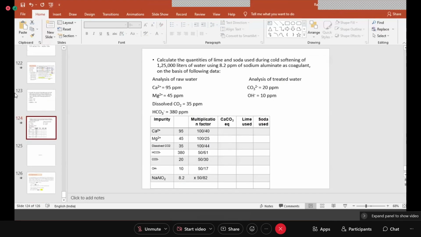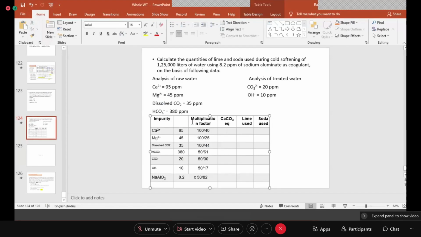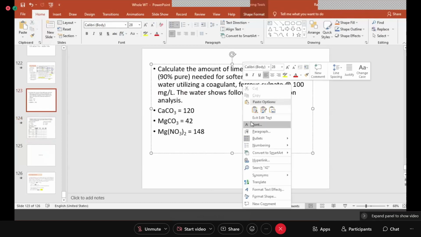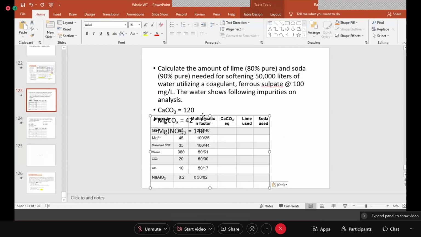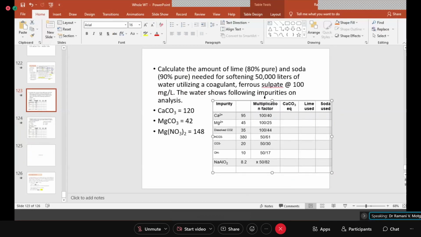Okay, here is one. We'll take this only. So what you should be doing now? Here will be your CaCO3, right? And that is 120. So this will be 100 by 100.